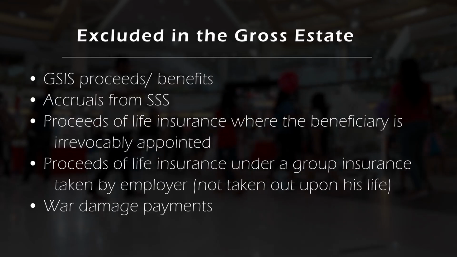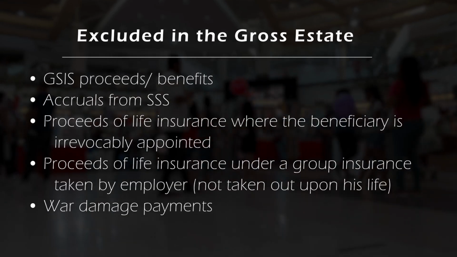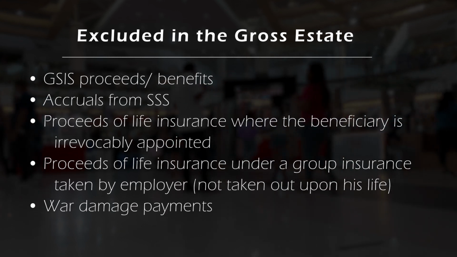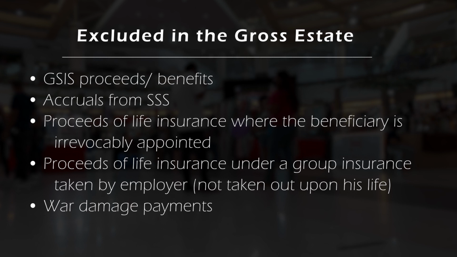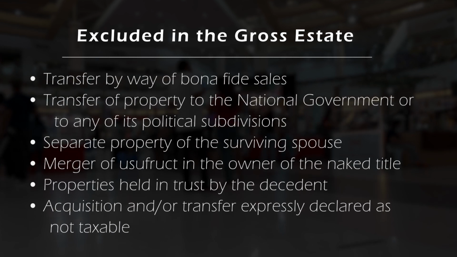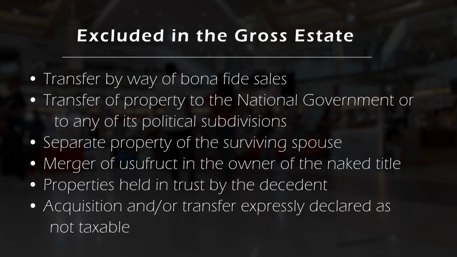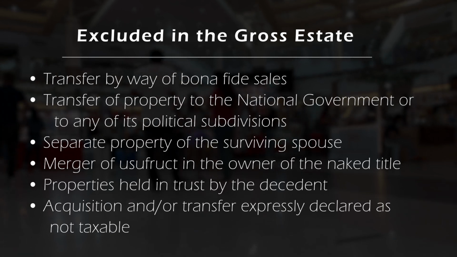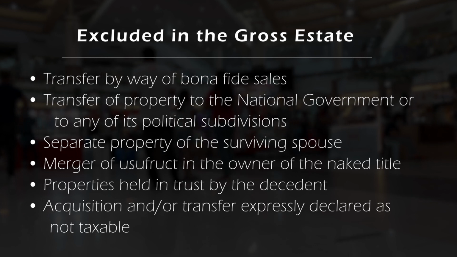Next is proceeds of life insurance under a group insurance taken by the employer. Another exclusion are war damage payments. War damage payments or reparations are compensation made after a war by one side to the other. Next would be transfer by way of bona fide sales, thus the ownership of the property has already passed from the decedent to the buyer, so it should be excluded. Transfers to the national government or to any of its political subdivisions.